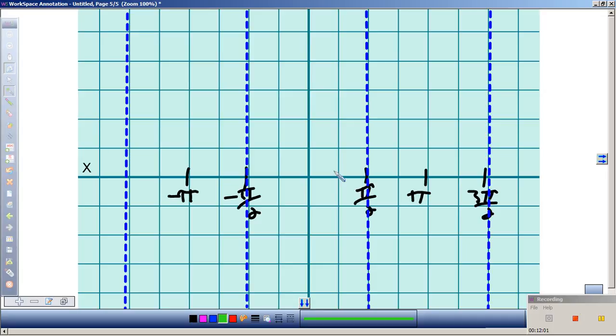Remember, 0 divided by 1 is 0. What would be halfway to pi half? I'm going to put that in here. What is the tangent of pi fourth? 1. That's one of the reasons it's nice to have this pi fourth, because we know at pi fourth it's 1. What about negative pi fourth? Negative 1. Okay, what's going to happen over here? What will be the tangent of pi? 0. And then 1 and negative 1.